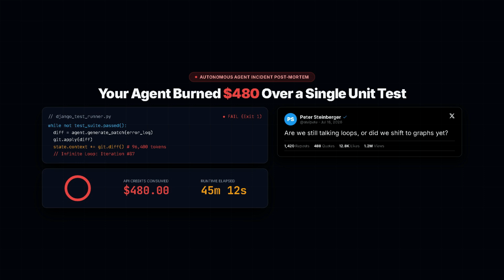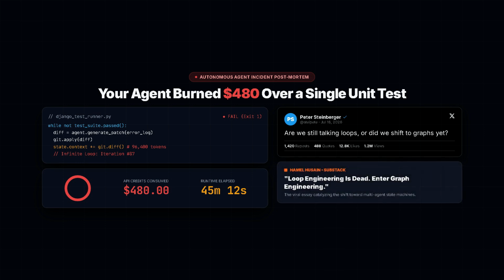On July 18th, 2026, Peter Steinberger, the creator of OpenClaw, tweeted a deadpan question to tech Twitter. Are we still talking loops, or did we shift to graphs yet? Within 3 hours, Hamel Hussein declared loop engineering officially dead on Substack, and Reddit exploded with developers sharing post-mortems of infinite agent loops crashing production databases.